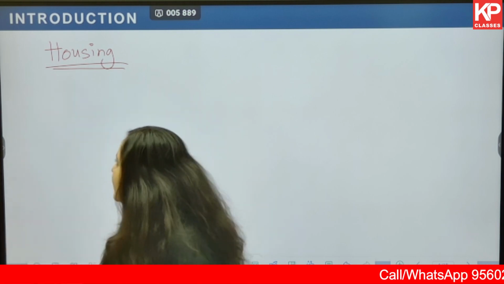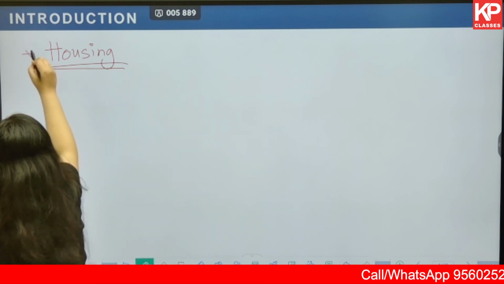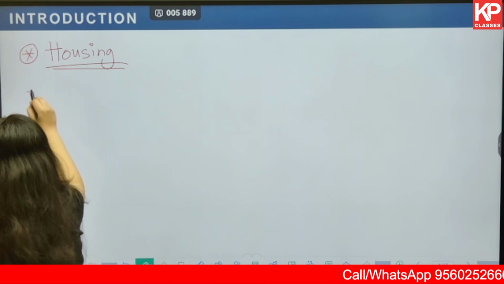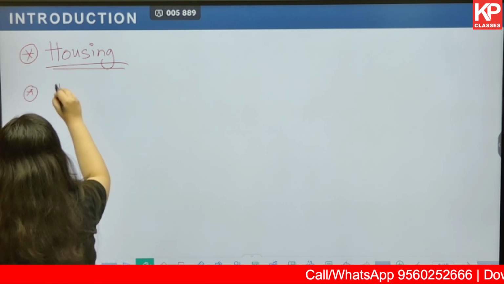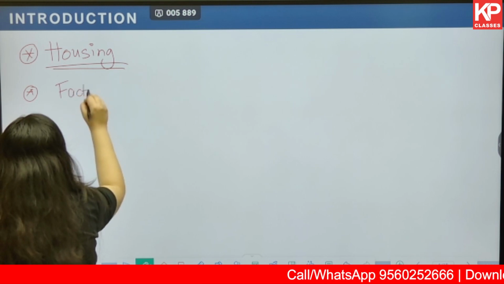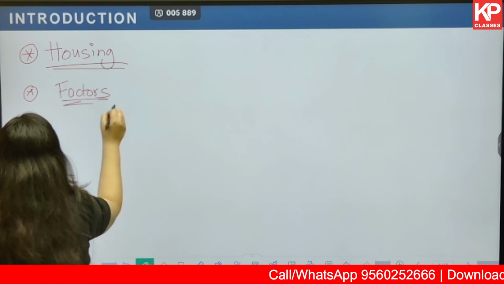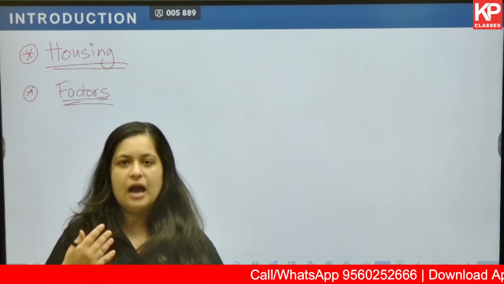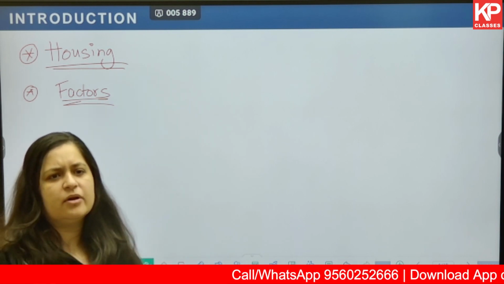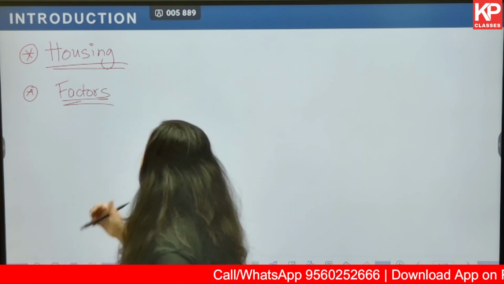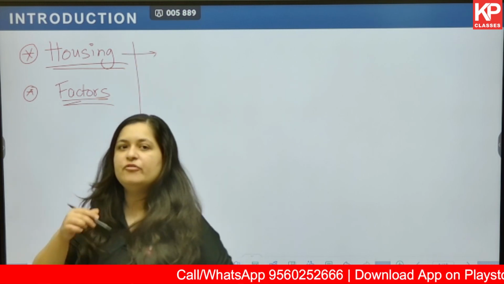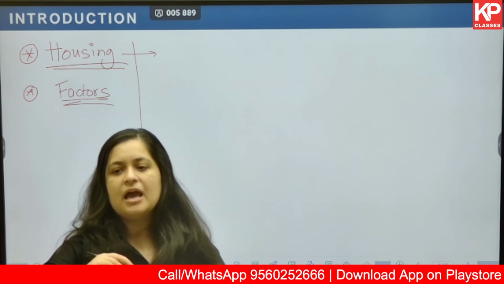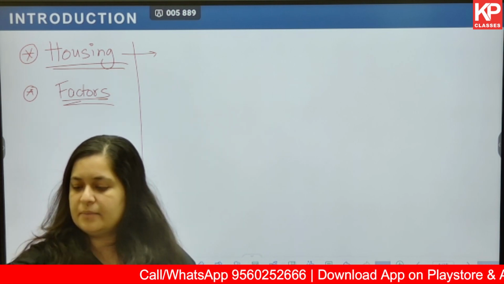Second, we will also try to understand what all factors we need to consider while understanding or studying housing, and a little bit of history of that as well. So, beginning with what housing of a particular area tells us about that region or that neighborhood.